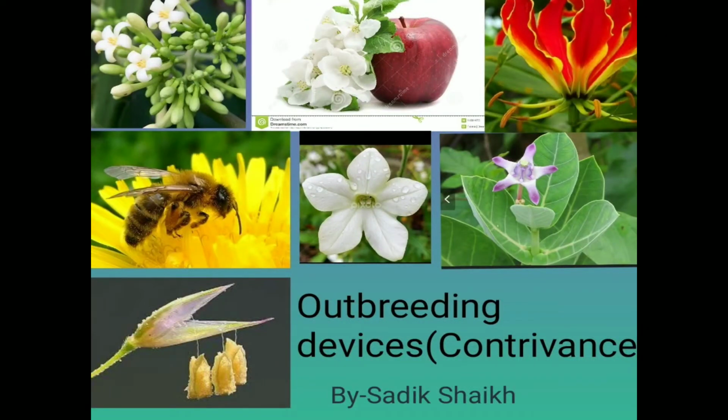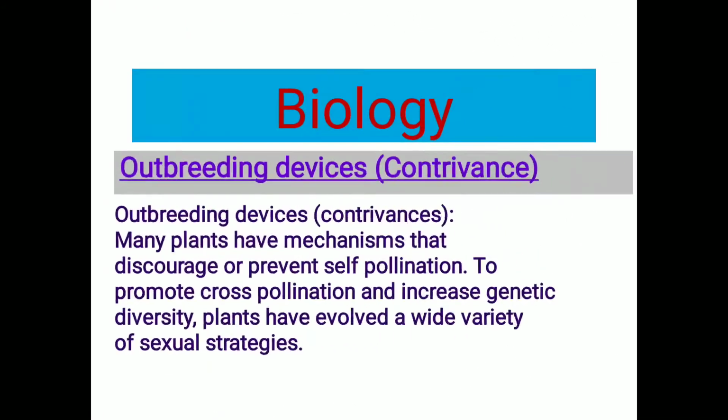Hello friends, today we are studying outbreeding devices. Outbreeding devices are mechanisms that discourage or prevent self-pollination to promote cross-pollination and increase genetic diversity. Plants have evolved a wide variety of sexual strategies.